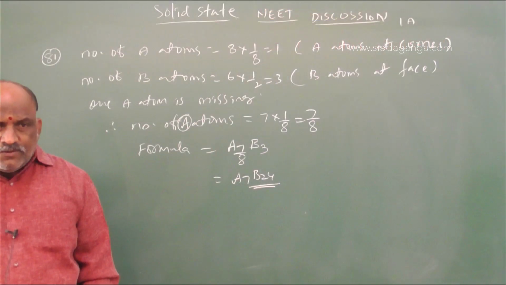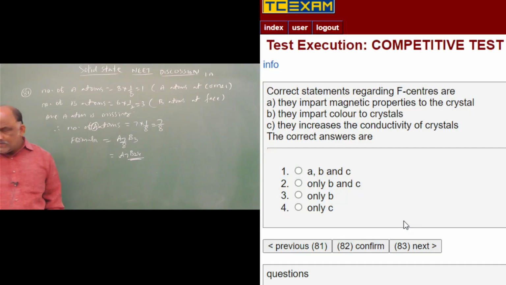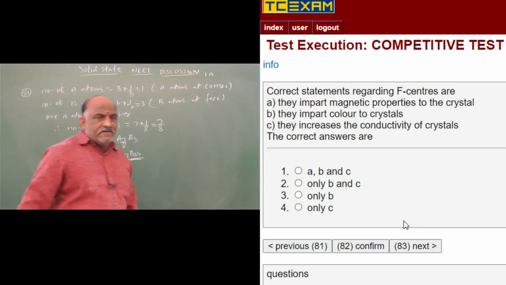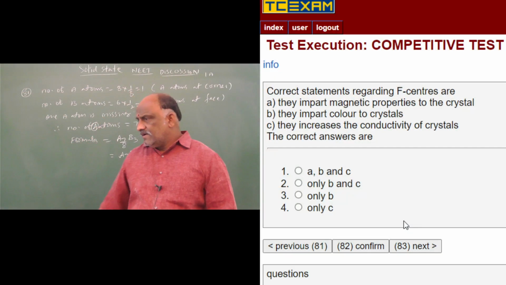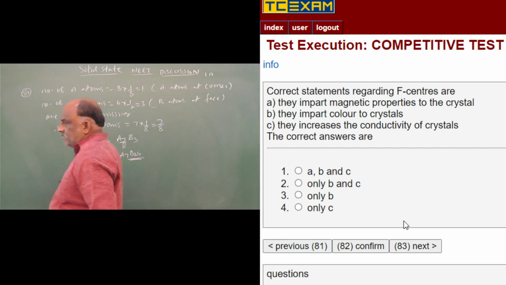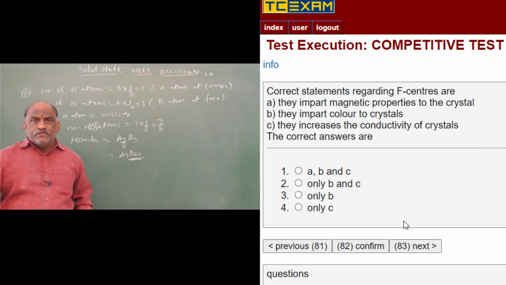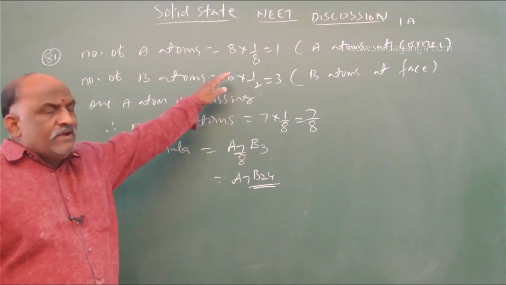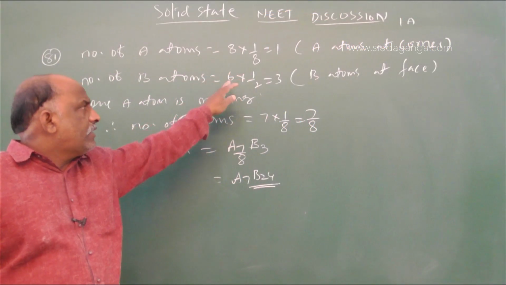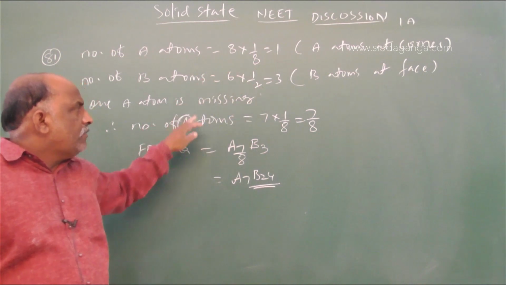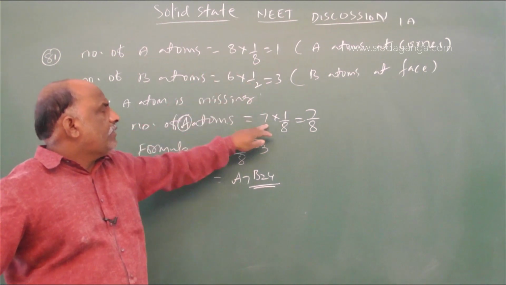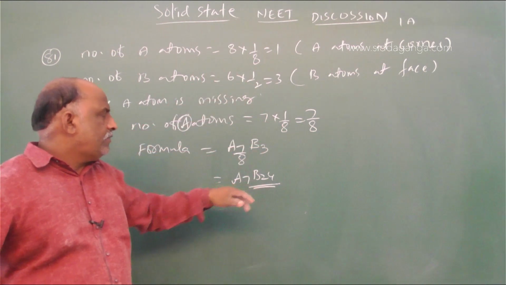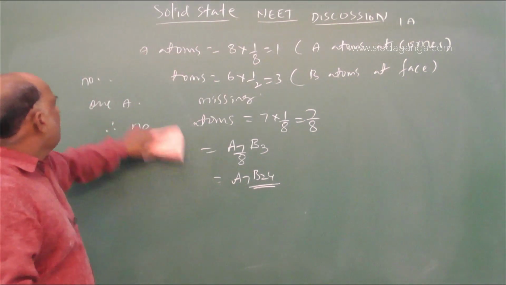Next, 82. Correct statements regarding F centers. Before that you should go through once again. Number of A atoms: 8 into 1 by 8, 1. Number of B atoms: 6 into 1 by 2, 3. One A will be missed means remove one atom from this: 7 into 1 by 8, 7 by 8, B 3, A 7 B 24. This is question 81.